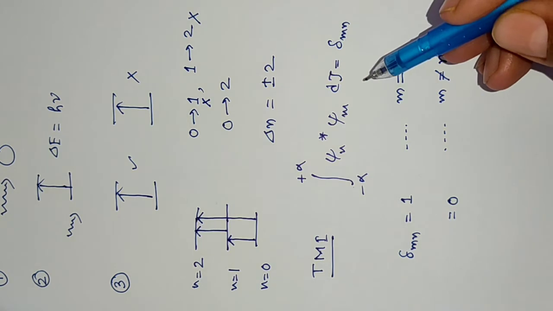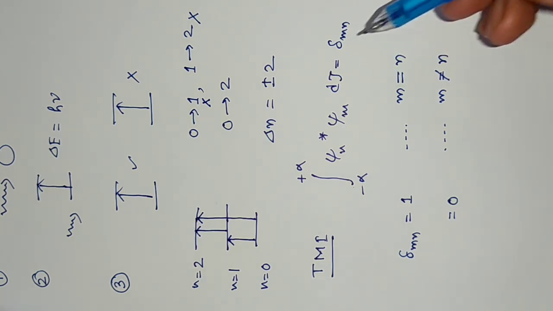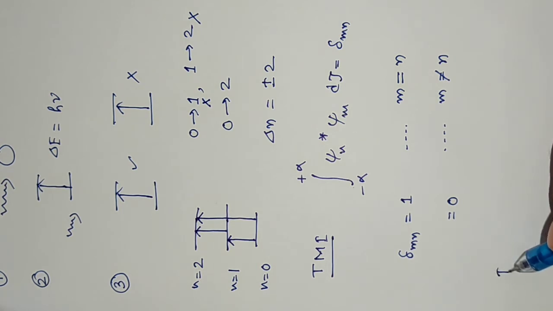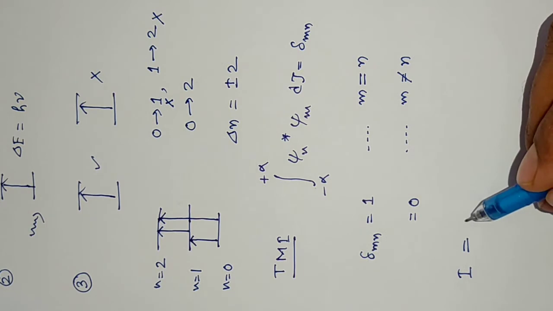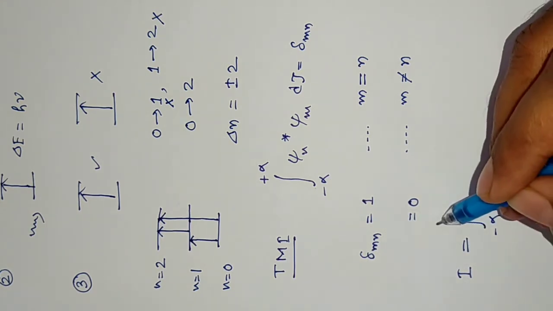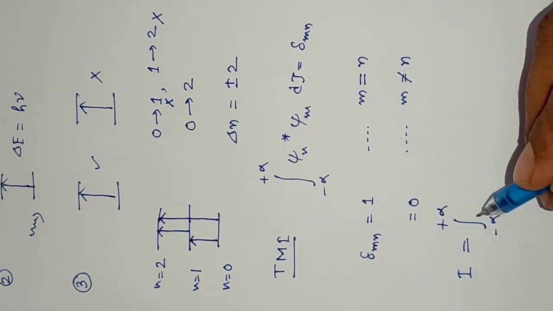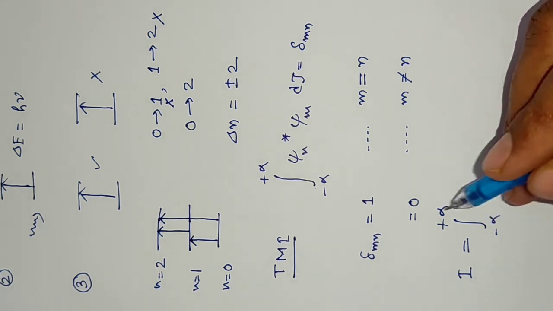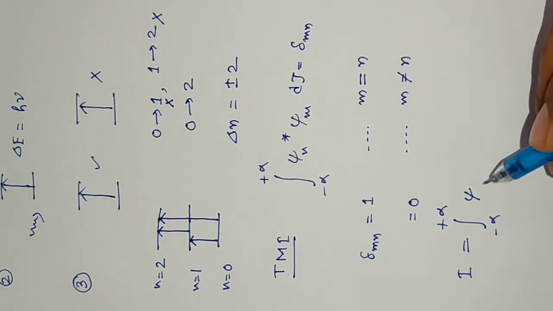We will actually have three types of values. Firstly, this integral, say I, minus infinity to plus infinity, that may vary. For example, in case of particle in a box, it will be 0 to L in this way.